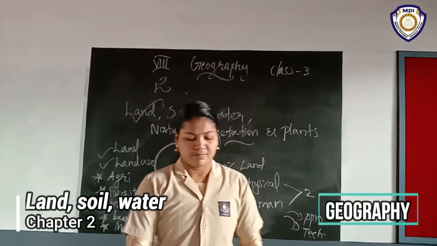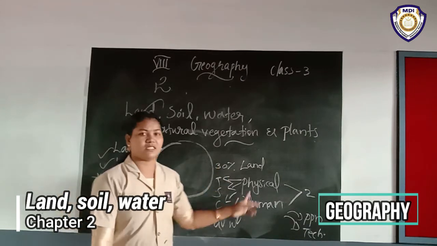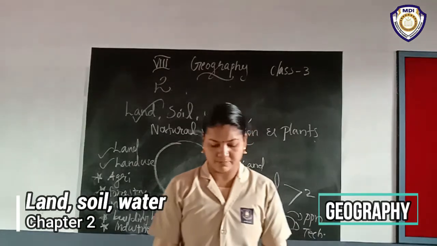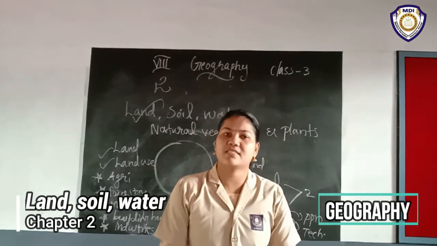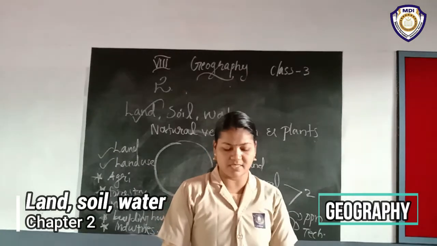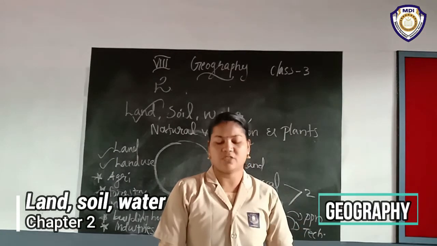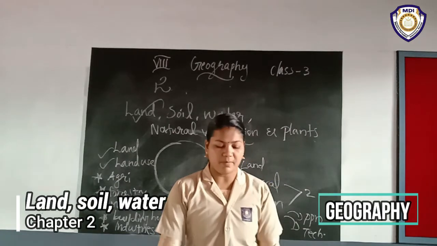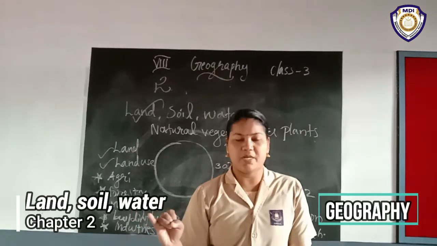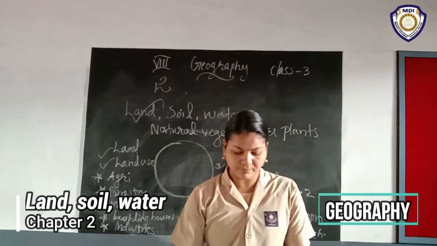I repeat, the use of land is determined mainly by two factors. One is the physical factor, the other is the human factor. Firstly we discuss the physical factors. What are included in the physical factors? Topography, soil, climate, minerals and availability of water. Human factors such as population and technology. These are the human factors.